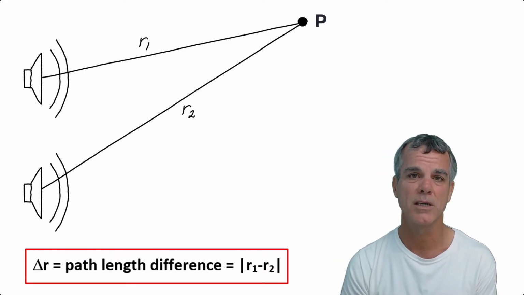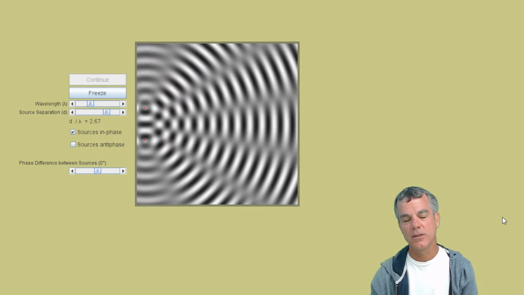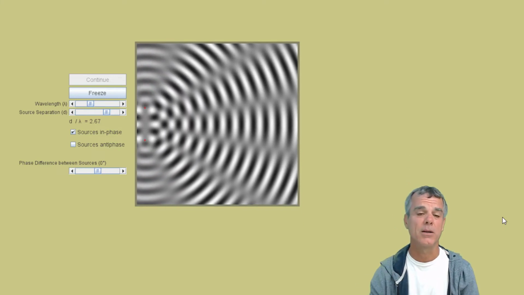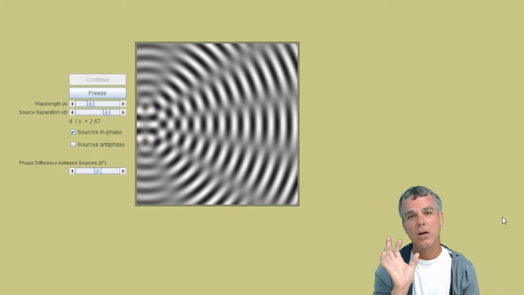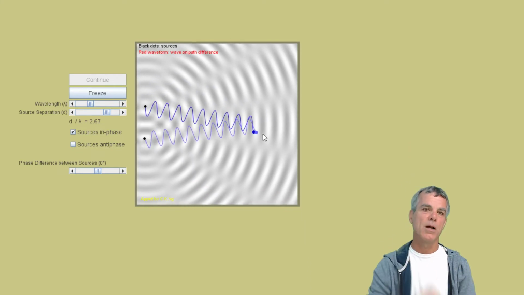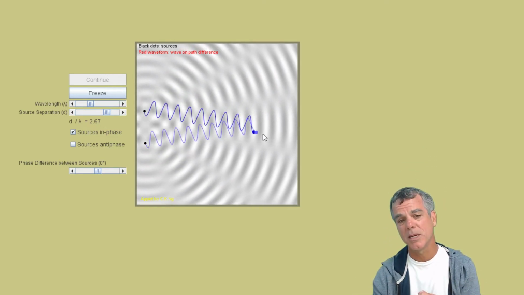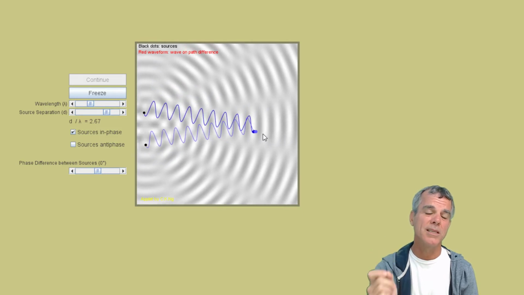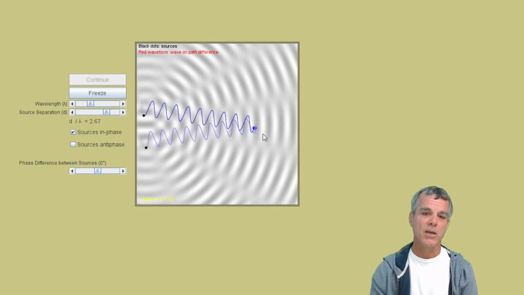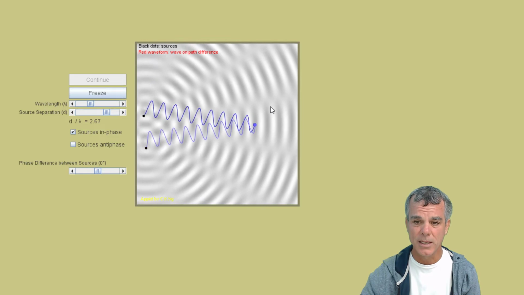So let's take a look at some examples. What this animation is showing are two different sources of waves. It could be water waves, it could be sound waves, it could be light waves, it doesn't matter. And those two sources are exactly in phase, which means that they are leaving each source peaking at the same time, reaching a minimum at the same time, and we're going to assume that this doesn't change, which means the two sources are coherent.